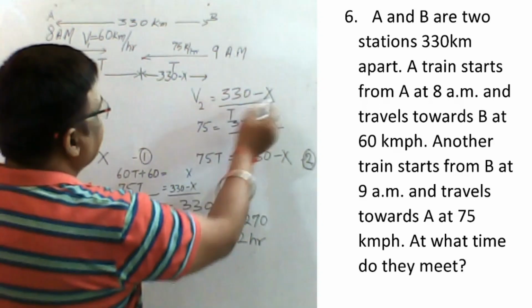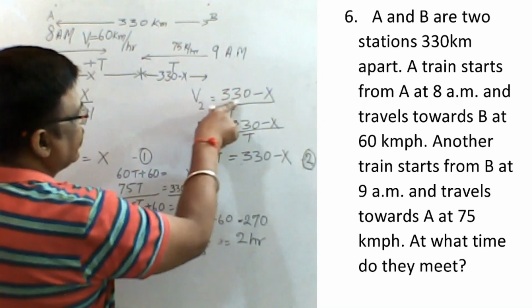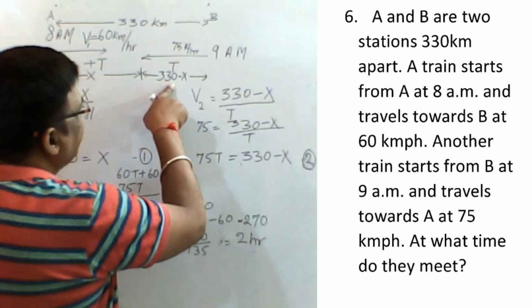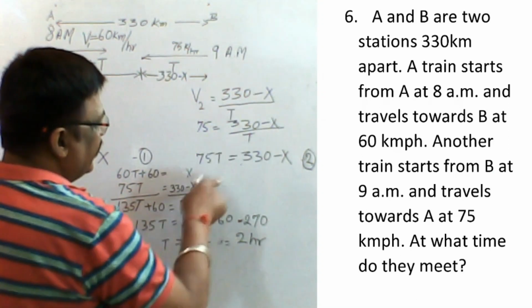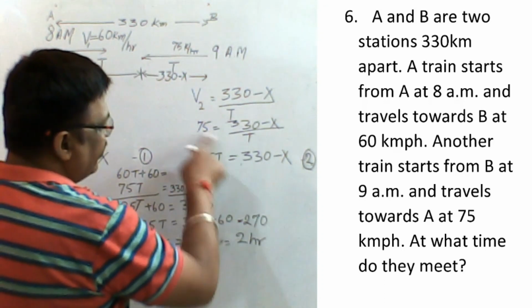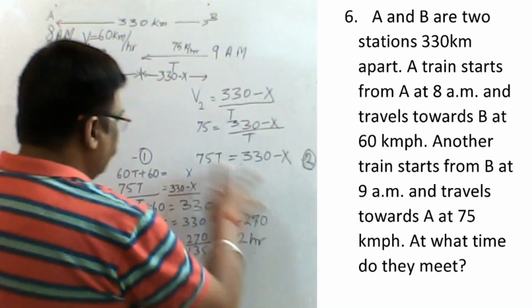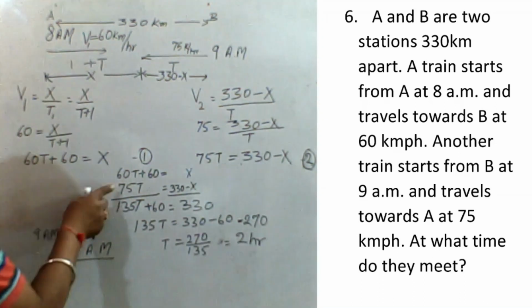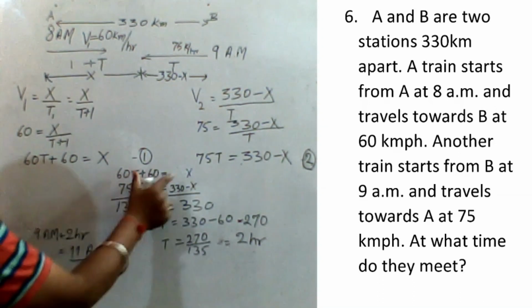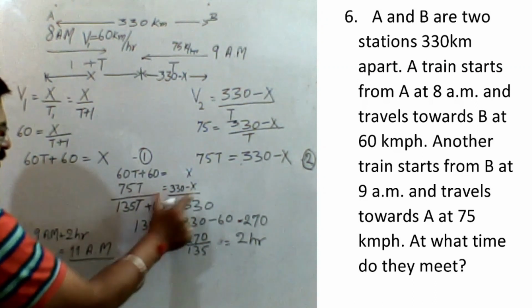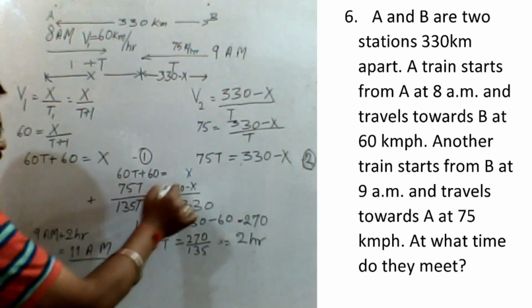Second equation: the distance it travels is 330 minus x, and the time it is taking is t. So the second equation will be 75t equal to 330 minus x. Both these equations, you write the first as it is, the second as it is, and you just add them. So what will happen?